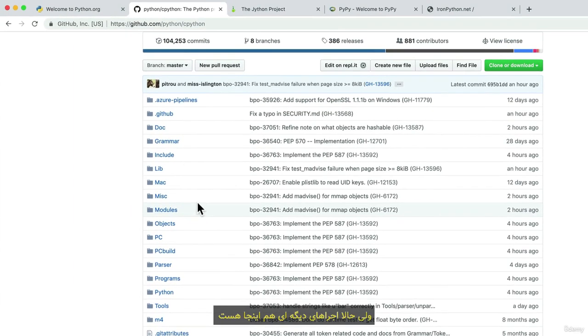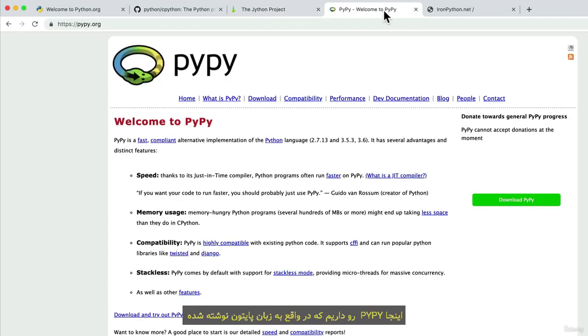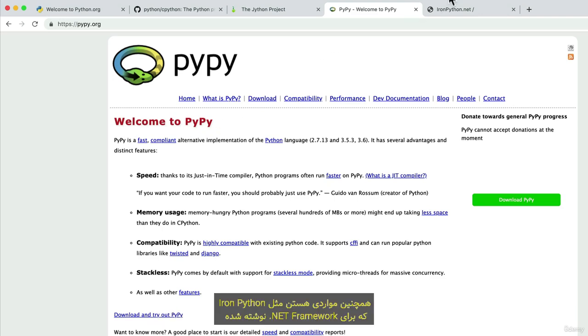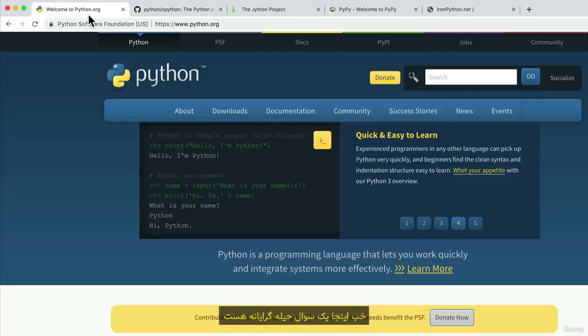But there's other implementations. For example, there's the Jython project. And this is a translator that is written in the Java language. There's PyPy, which is actually written in Python. So it's an interpreter, a translation machine written in Python. And then there's also things like IronPython, which is written for the .NET framework. So here's a little trick question.